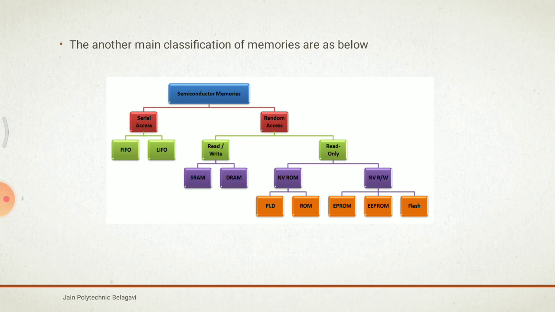There is another main classification given: semiconductor memories, which include serial access and random access, first in first out, and last in first out. Also random access, read or write, read only, SRAM, static RAM, dynamic RAM, ROM, NV read and write, PLD, ROM, EPROM, electrically erasable programmable read only memory, EEPROM, and flash. These come under the memory classifications.